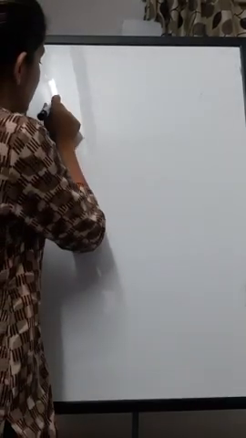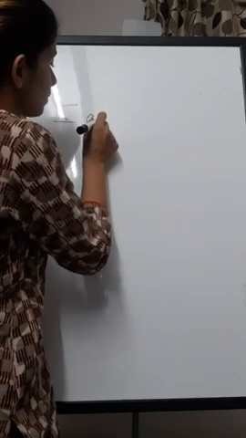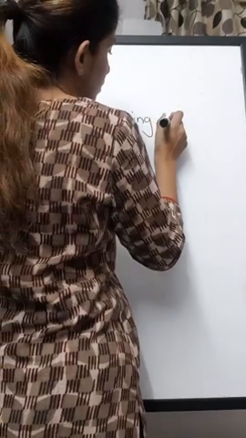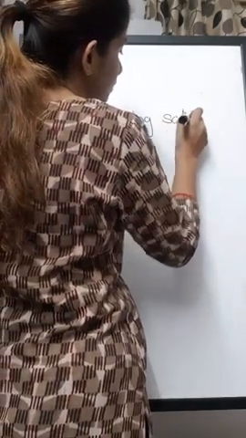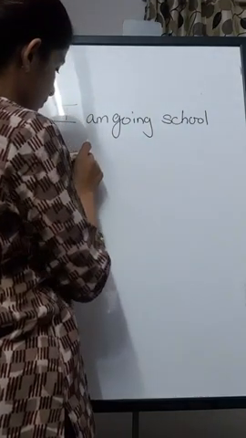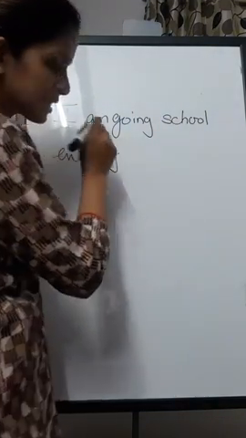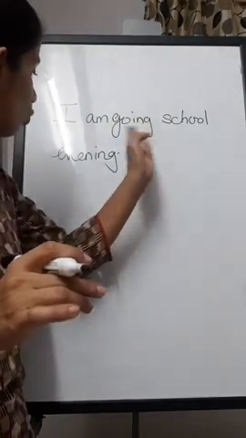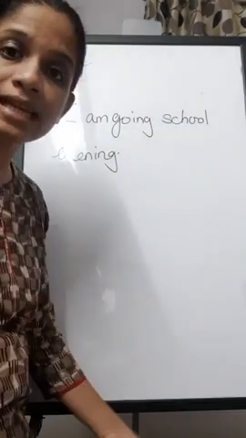See this sentence. I am going school evening. Now this sentence is not making any sense. I am going school evening. No sense at all.